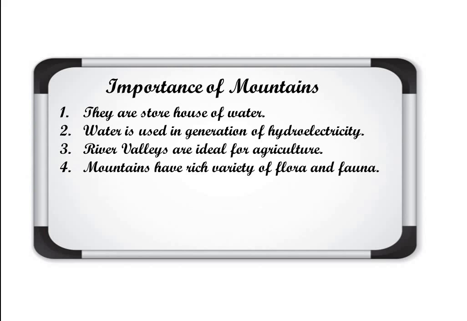Clear? Number five, they provide beautiful sights for tourists. Obviously people, especially in summer, want to visit the hill stations. So they provide beautiful sites for tourists also.